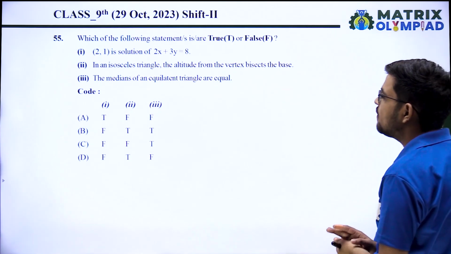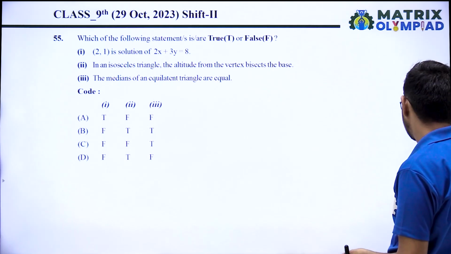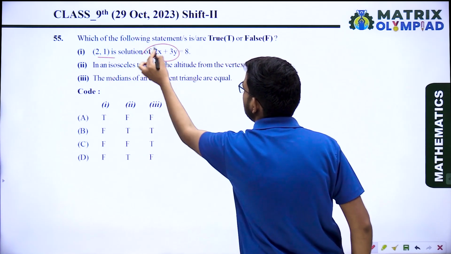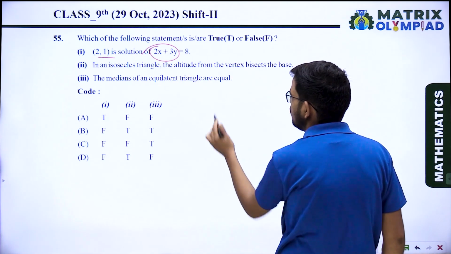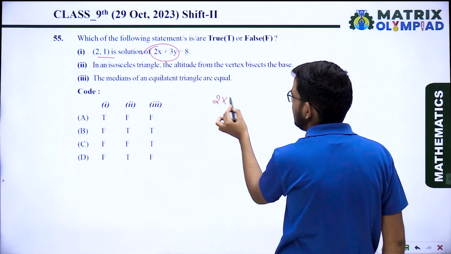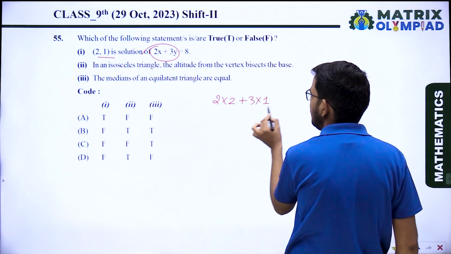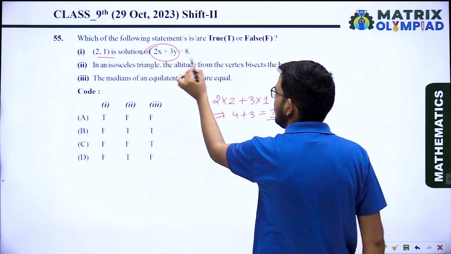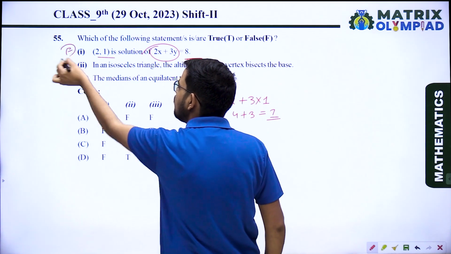First one, (2, 1) is a solution of 2x plus 3y equals 8. Then (2, 1) will satisfy this equation. So 2 multiplied by the value of x, 2, plus 3 multiplied by the value of y, 1: 4 plus 3 equals 7. But here it is 8. So (2, 1) is not the solution. So the first one is false.